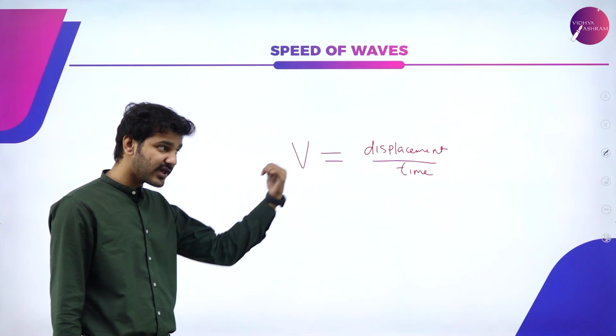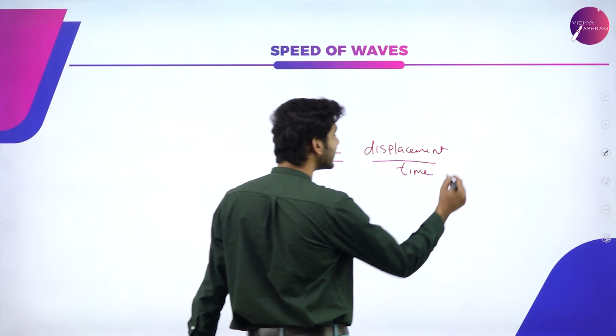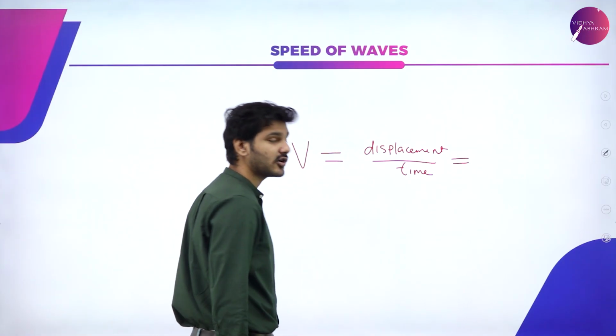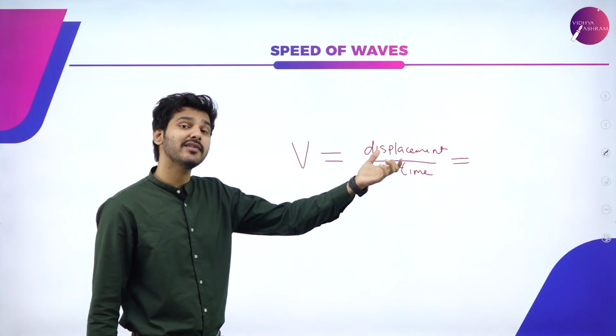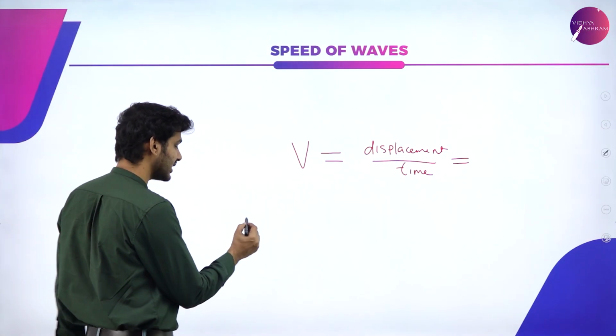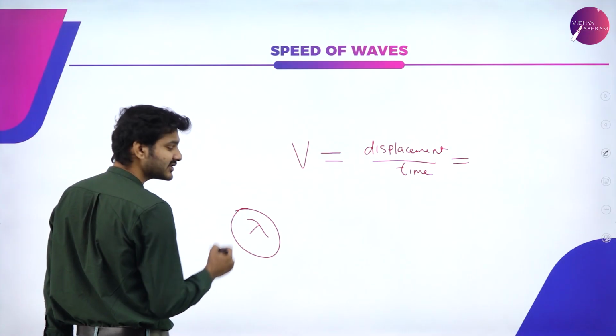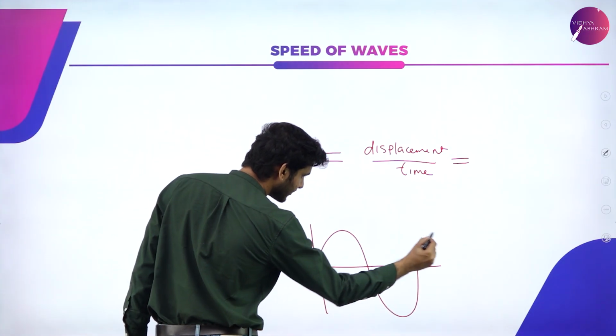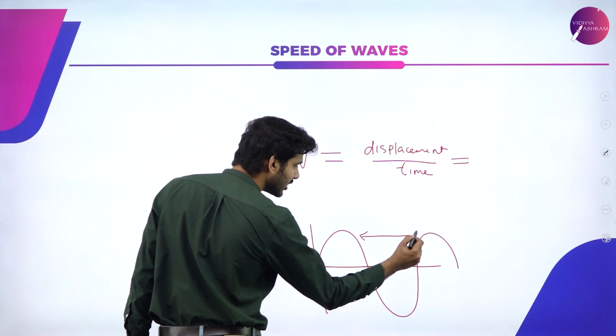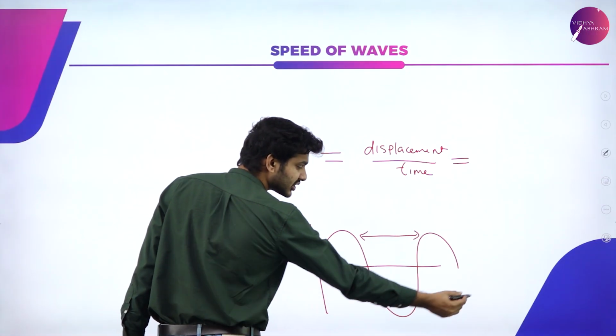Now, in the case of a wave that is propagating, we slightly alter it and we say that, okay, displacement for a wave is measured in wavelength, that is indicated as lambda. Lambda is wavelength. So, lambda is nothing but the distance between two crests or two troughs.